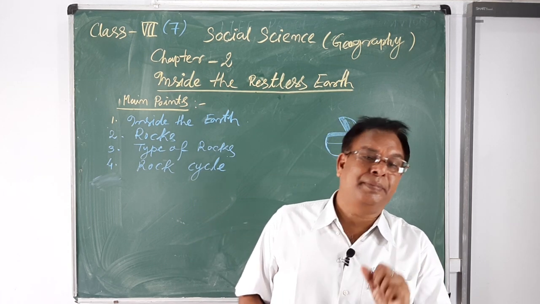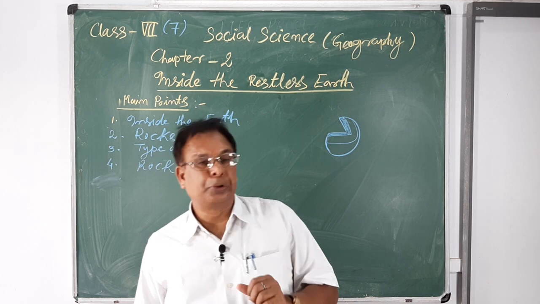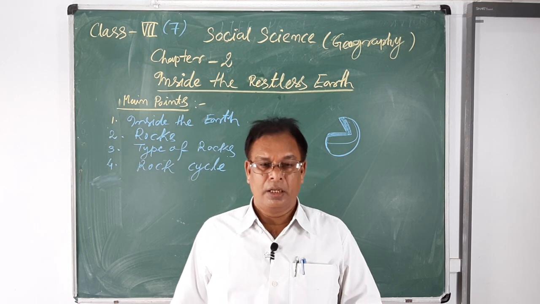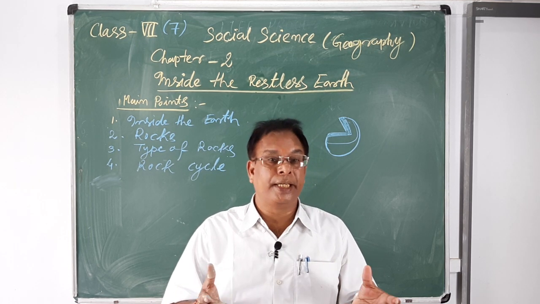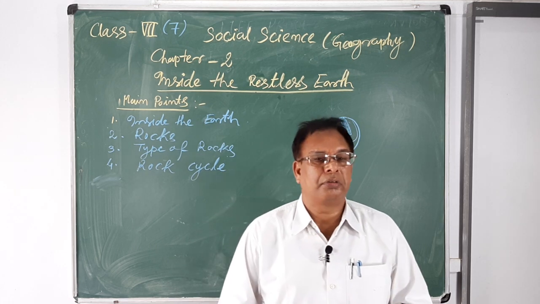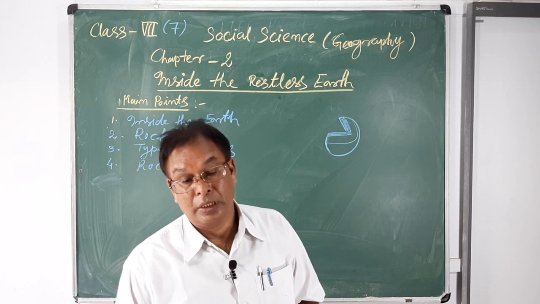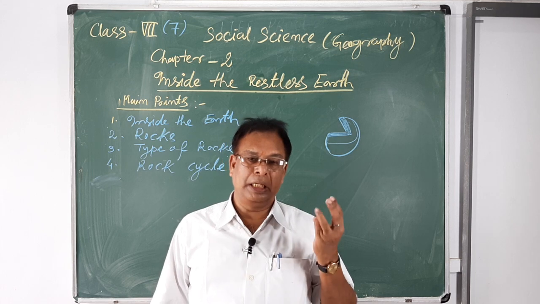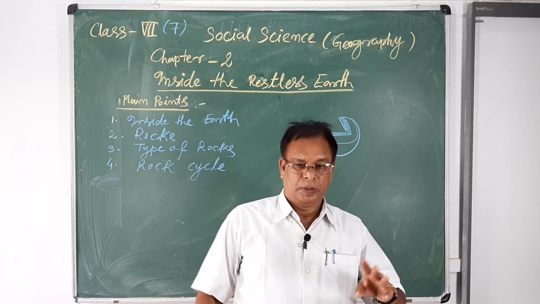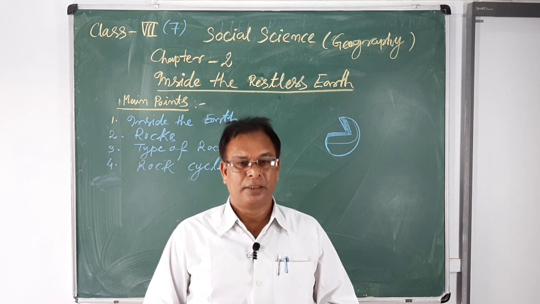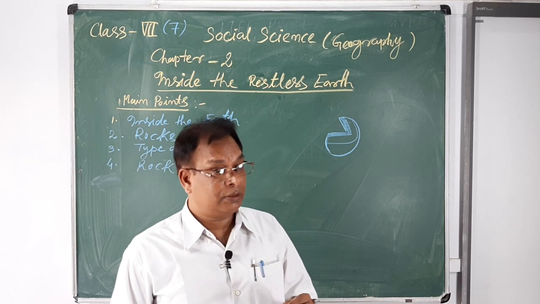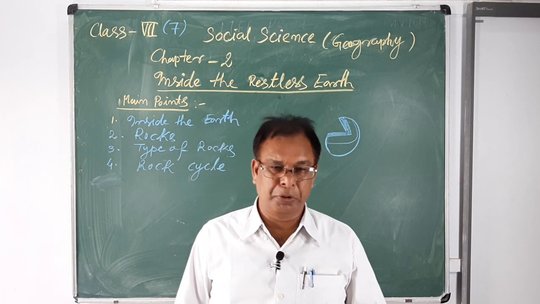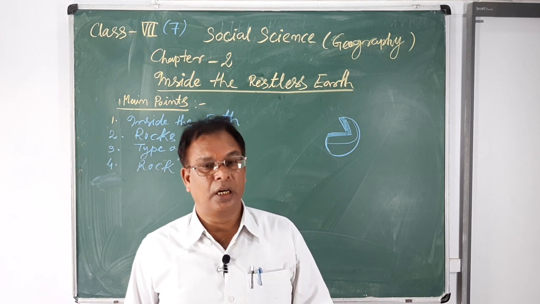So those materials, due to the enormous heat and energies, melted and converted into liquid forms. So in the inside portion of the earth there are three types of forms found. First is the solid form, number 2 is the liquid form, and number 3 is the gaseous form.